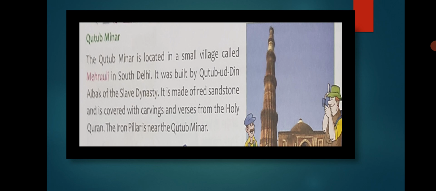It was made of red sandstone and covered with carvings and verses from the Holy Quran. The Holy Quran was inscribed on it. The iron pillar is near the Qutub Minar. Yes, the iron pillar is in Mehruli near the Qutub Minar. And Qutub Minar is the world's tallest brick minaret. Brick minar because it is made of brick. So this was about the Qutub Minar.